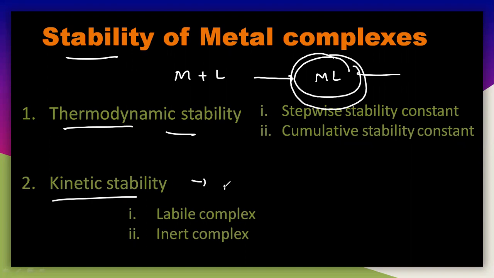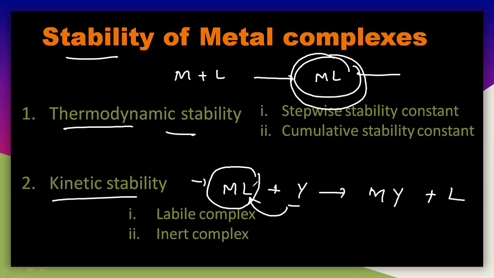But in the case of kinetic stability, in which way is the metal reacting? If it is reacting with Y, any ligand, you will get M and Y. See here, this Y is replaced with this L. Now the kinetic stability includes the reactivity of the reactant molecule, how it reacts. How the reactant forms, before the formation, is the thermodynamic stability. After the formation of the reaction, the reactivity includes the kinetic stability.